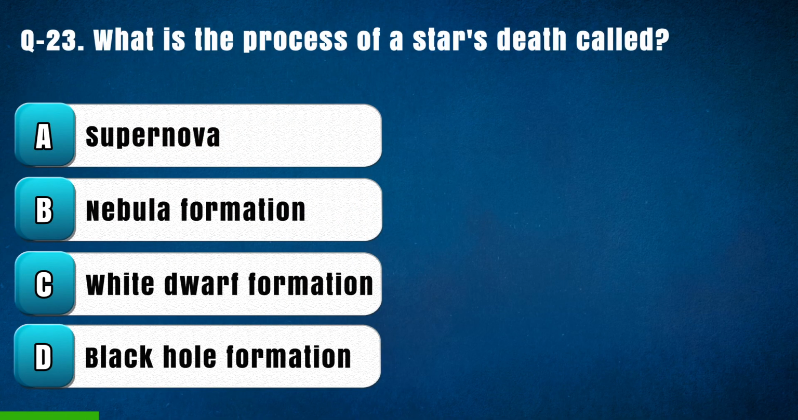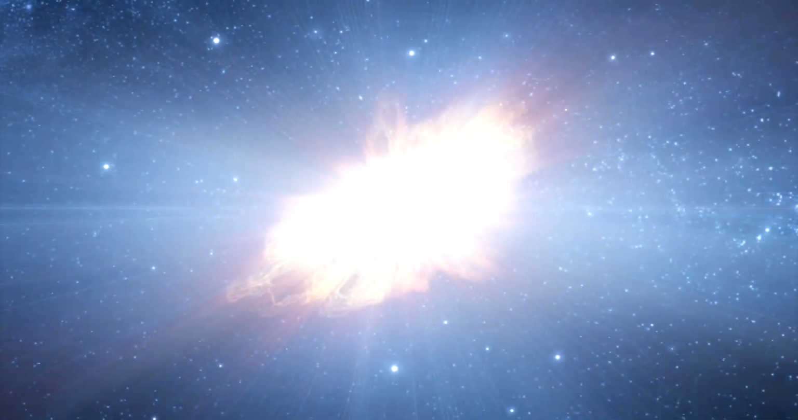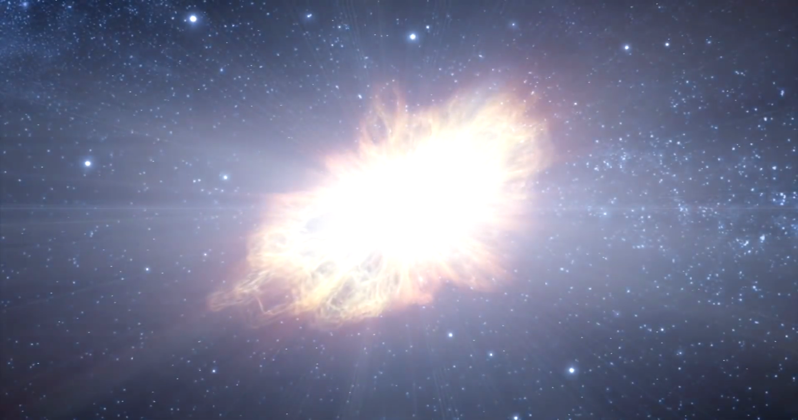Question 23. What is the process of a star's death called? Option A supernova, B nebula formation, C white dwarf formation, D black hole formation. The right answer is A supernova. The process of a star's death is called a supernova. It is a violent explosion that occurs when a massive star runs out of fuel. Supernovae can be so bright that they can outshine entire galaxies for a short period of time.